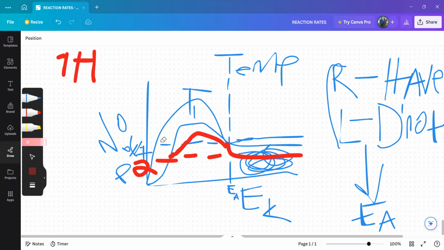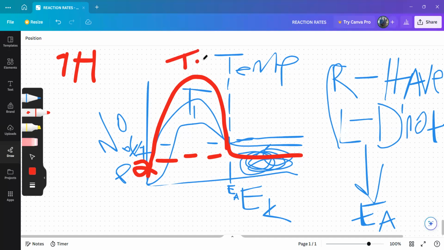That is incorrect. It must go above, because now many more do not have sufficient kinetic energy. It must be like this. This is my T3, when temperature is decreased. Many do not have it, but few will.